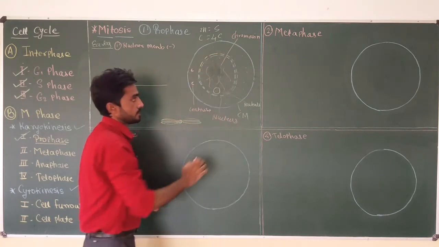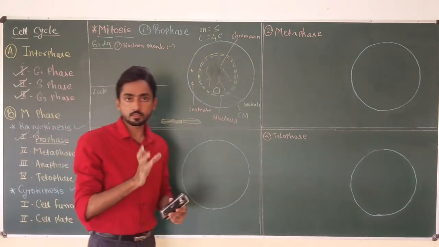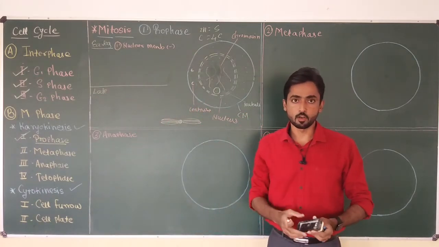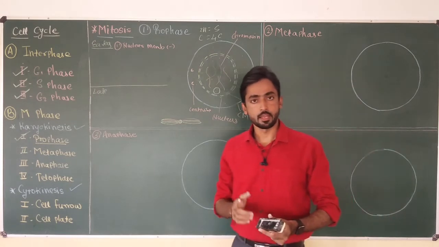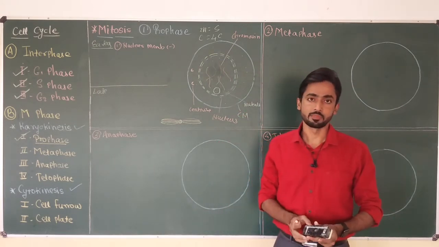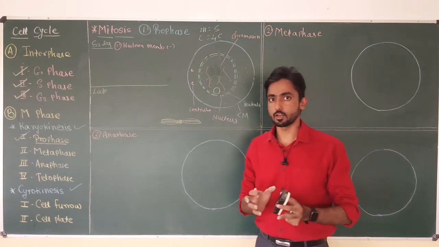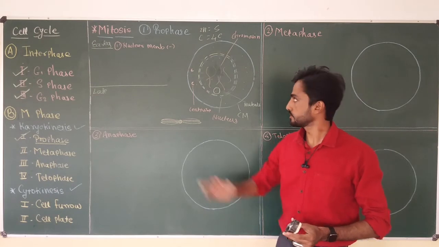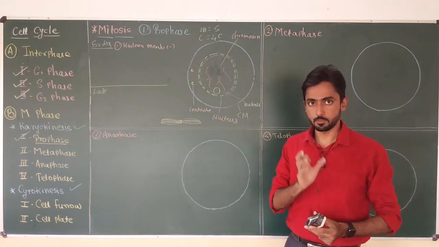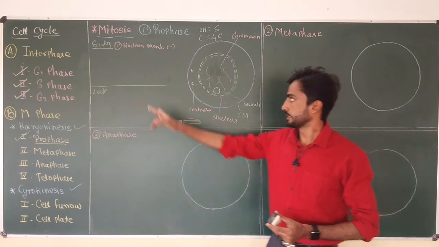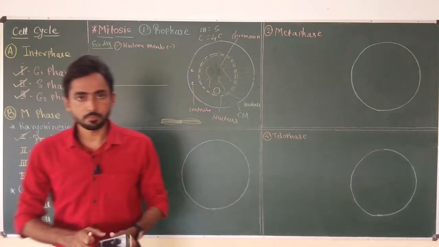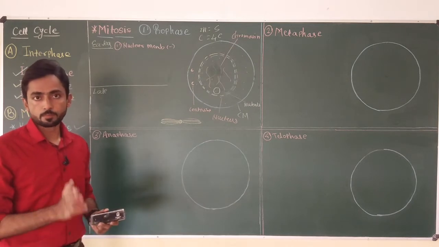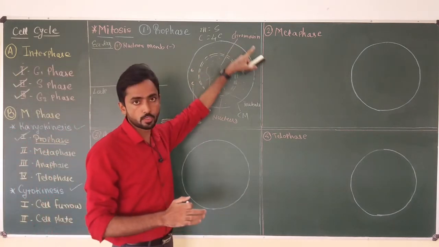in early prophase. The same thing happens with all the membrane-bound structures present in this cell, which include the Golgi complex, mitochondria, endoplasmic reticulum, and all other cell organelles. All cell organelles start dissociation of their membranes. So this is the first important change that occurs in the cell in the early prophase. At the same time, condensation of the chromatin is going to start.